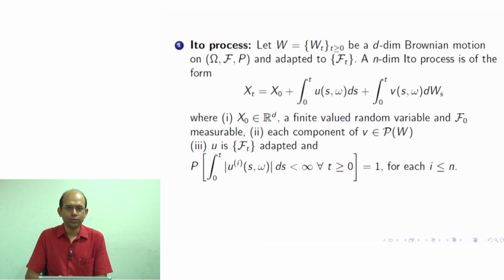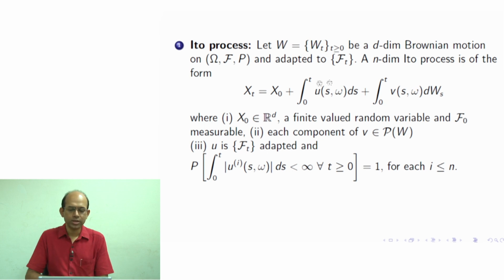Here u and v are functions of time and omega. Omega is actually the sample points. So, that means these are random variables. However, it also depends on s, which is time. So, these are time dependent random variables, or in other words u and v both are stochastic processes.